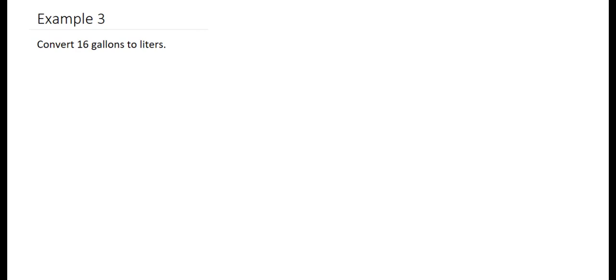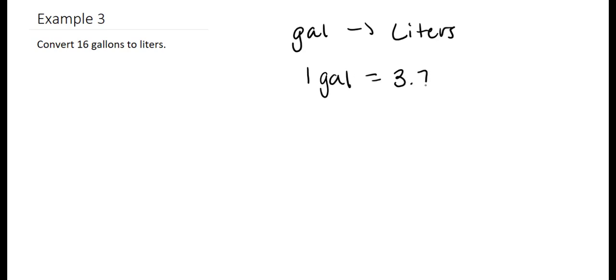Example 3, convert 16 gallons to liters. So if we're going from gallons to liters, well, there's a conversion factor. So 1 gallon is equal to 3.785 liters. L stands for liters, and gallon can just be GAL.